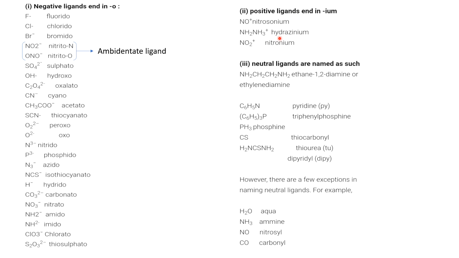There are very few positive ligands, like nitrosonium, nitronium and hydrazinium, and there are neutral ligands. You have to remember the names of the ligands to write the IUPAC name. For a few neutral ligands, special names are used: for water it is aqua, for ammonia ammine, for NO nitrosyl, for CO carbonyl. These words are used when we write the IUPAC name.